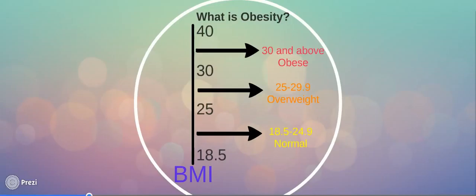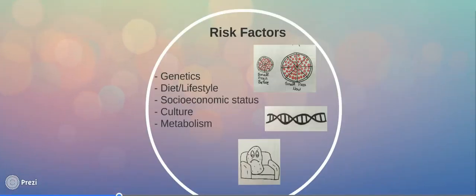Obesity is the result of energy input exceeding energy output. Overweight and obesity are defined as abnormal or excessive fat accumulation that may impair health. Body mass index, or BMI, is a simple index of weight to height that is commonly used to classify overweight and obesity in adults. A BMI equal to or greater than 25 is considered overweight, and a BMI of over 30 is considered obese. Healthy BMI is within the range of 18.5 to 24.9.